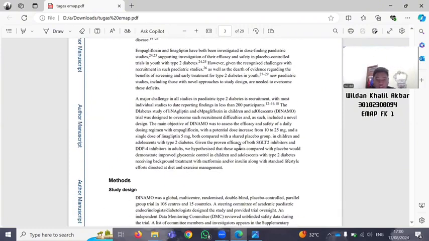And we can find the hypothesis right there in 2B.